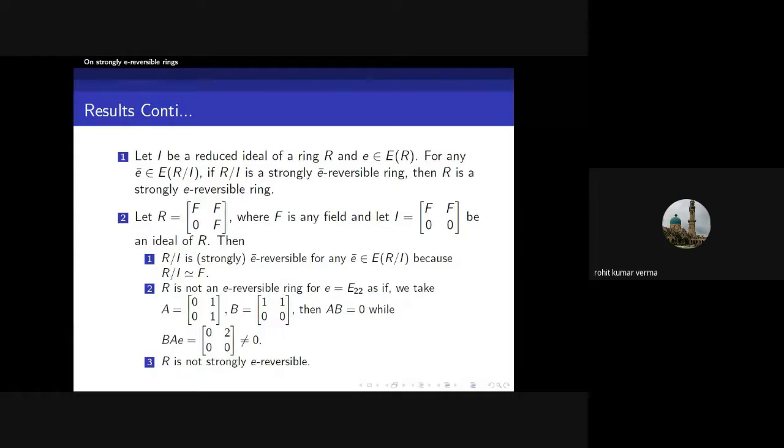But R is not E-reversible, because if we take the idempotent E22 and elements A equal to 0 1 0 0 0 1, B equal to 1 1 0 0, then AB equal to 0, but BAE is non-zero, so it is not E-reversible, so it is not strongly E-reversible. But R modulo I is a strongly E bar reversible ring.